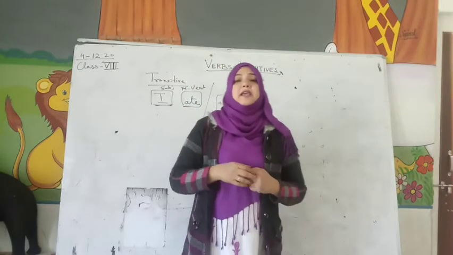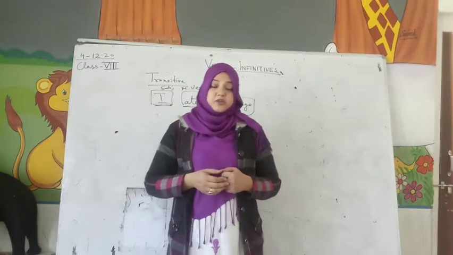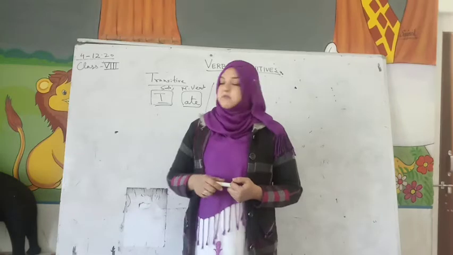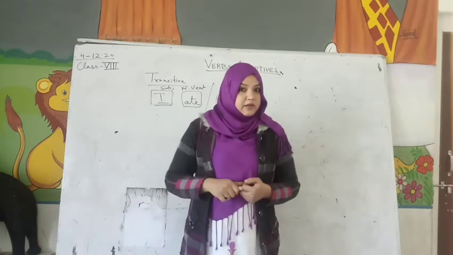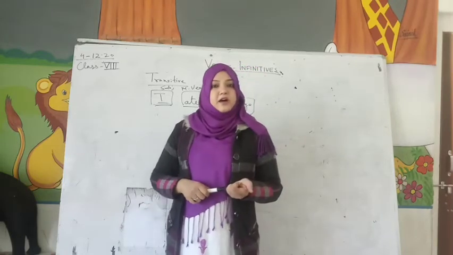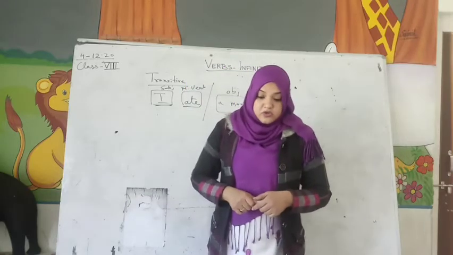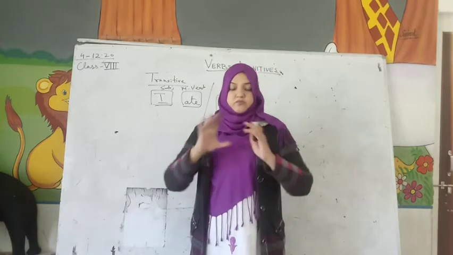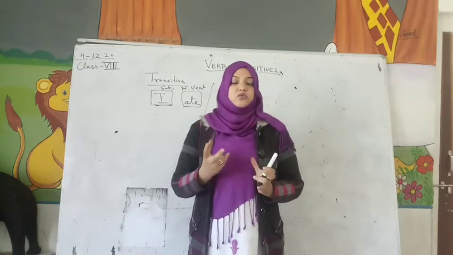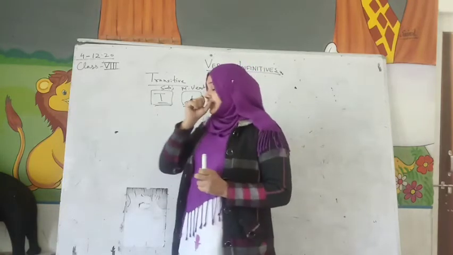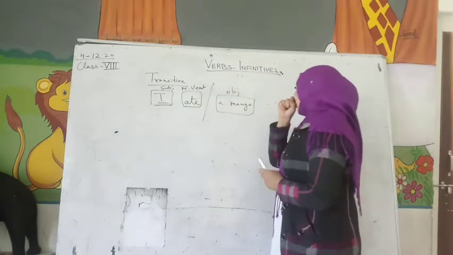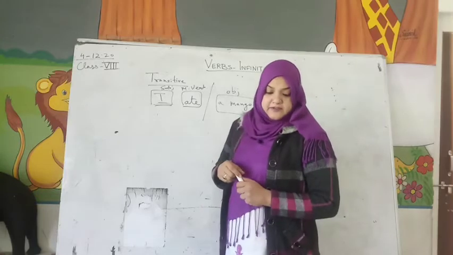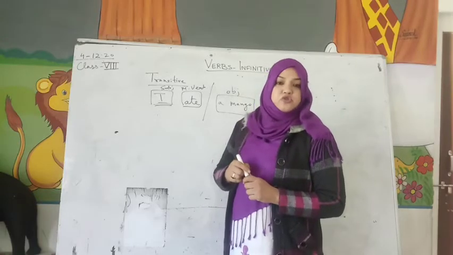In some scenarios, we also need two objects. Remember, this also we had done in the last class. Sometimes we need two to make more complete sense. For example, if I say my mother gave me a pen to write.